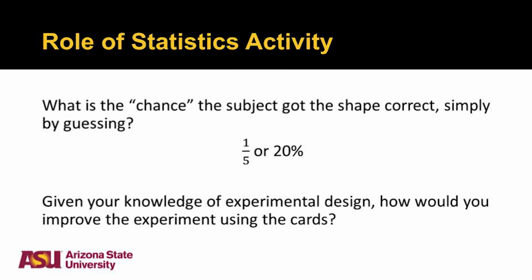So students are like, well, they could just be guessing. They could just be guessing and they happen to get it right. So we want to know, well, what is the chance that the subject got it right just by guessing? Turns out that's 20%. There's 5 cards. Your chances of getting it right by simply guessing were just 20%. So we'll prompt the students to ask, given your knowledge of experimental design, how would you improve the experiment? So most of them will come up with the idea of replicates. They're like, well, one card is clearly not enough in order to show this.